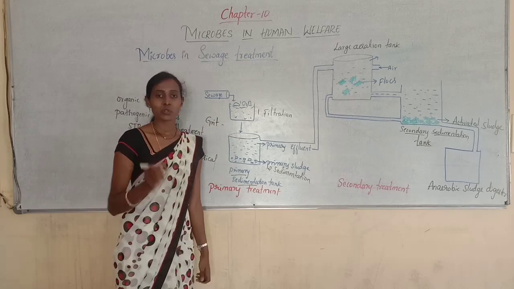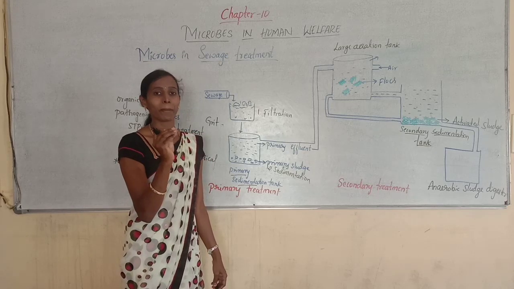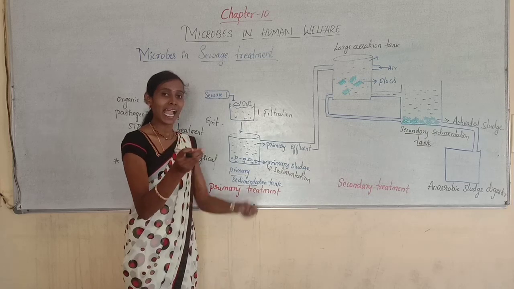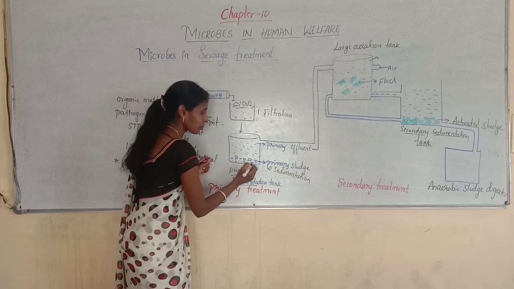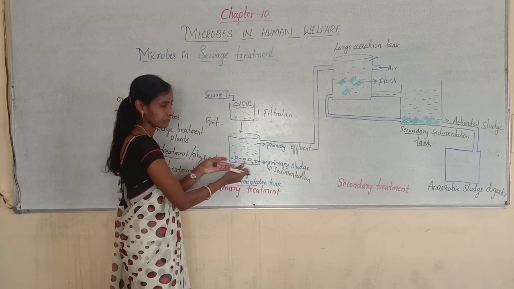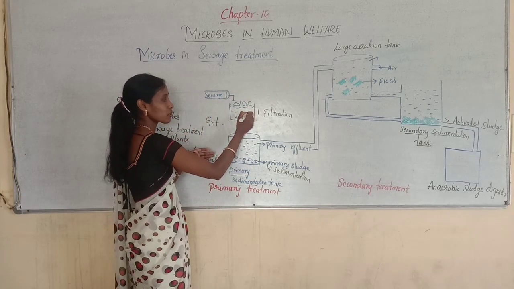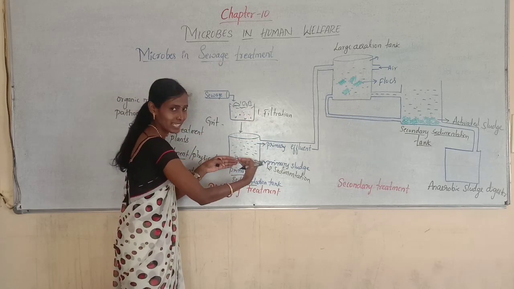Grit particles include the soil as well as small pebbles. Small pebbles, soil particles and all solid, suspended particles will be settled at the bottom of the tank. Here you can observe that the floating debris are removed. Later, whatever pebbles and soil particles are there, they are now allowed to form a sediment.